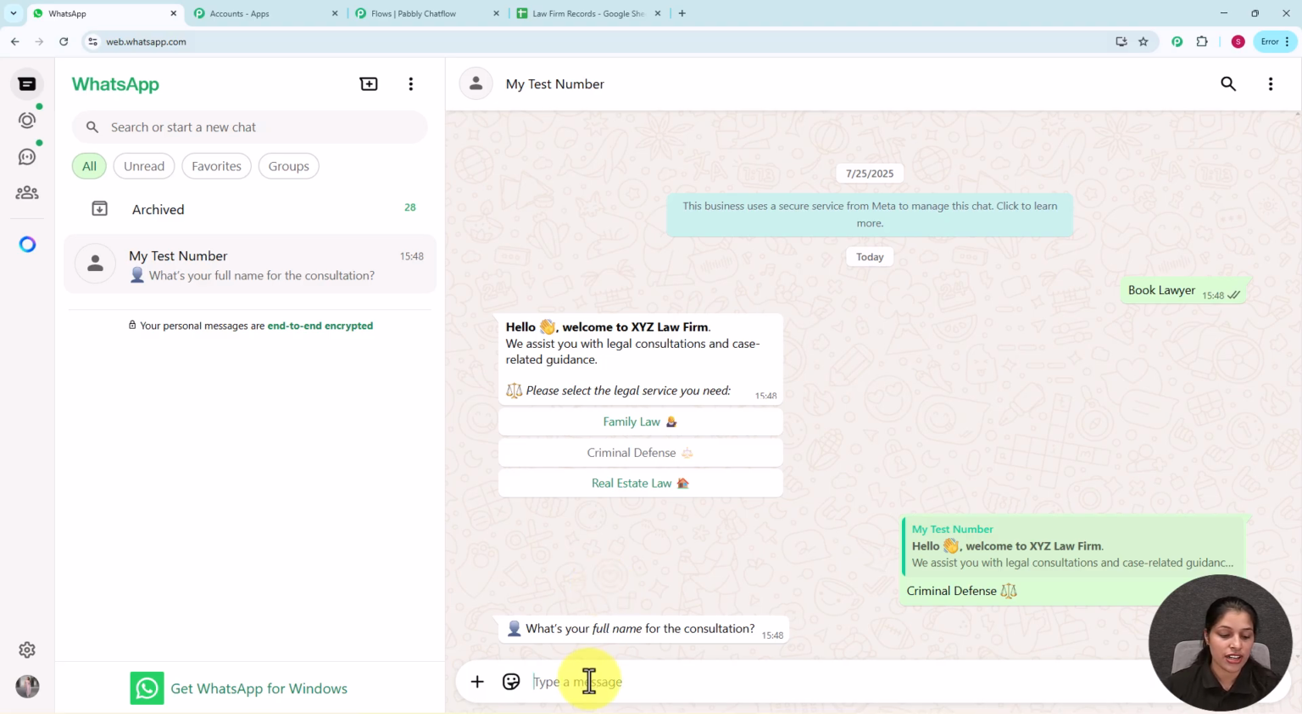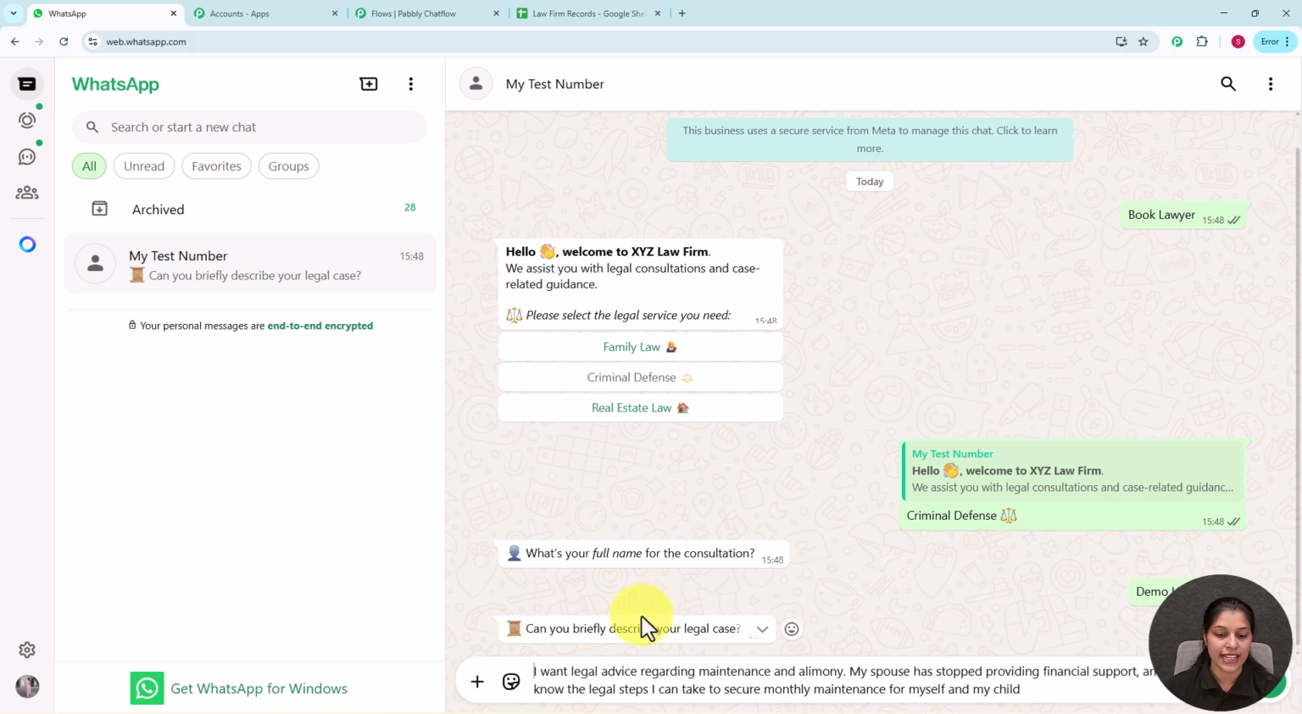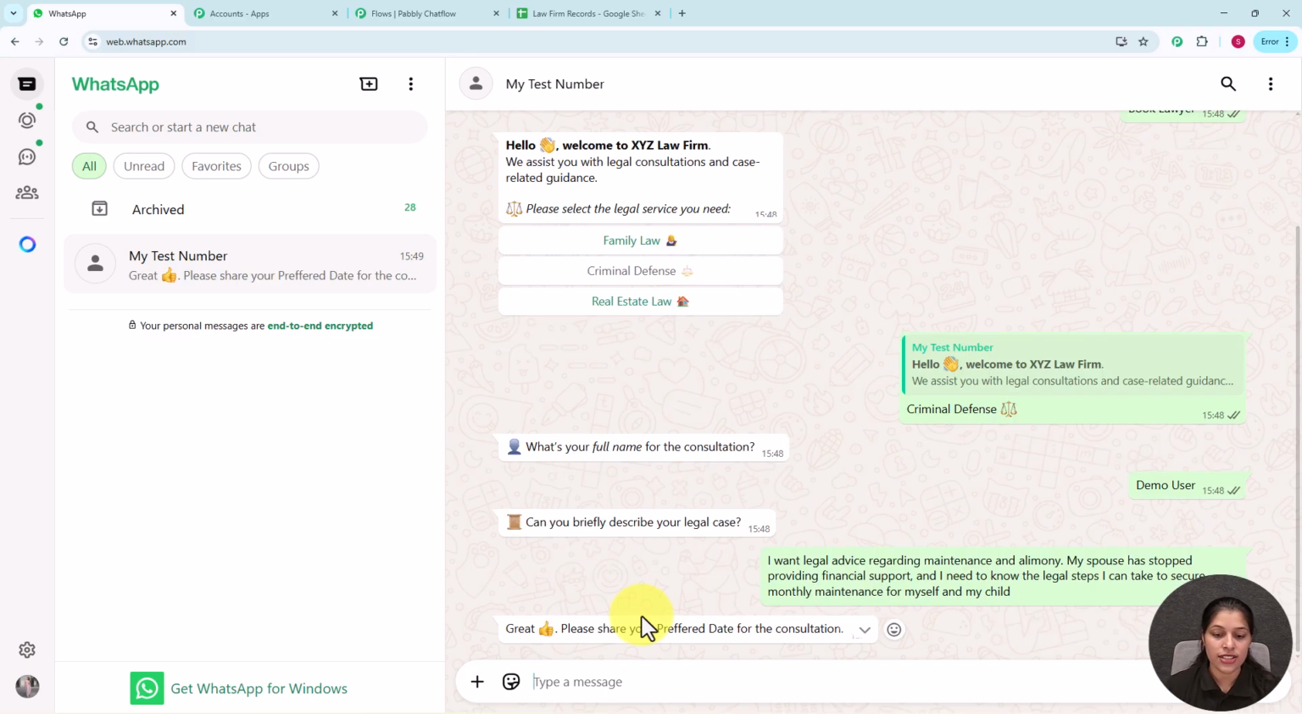So now let's enter our full name here. And now let's say I am going to enter my name as demo user. And after entering my full name, I am getting a message which is asking me to enter the case description. So now let's provide a case description over here. Let's say I am entering this case description over here. Now let's wait for the response, and here my chatbot is responding to me with a message which says, "Great, please share your preferred date."